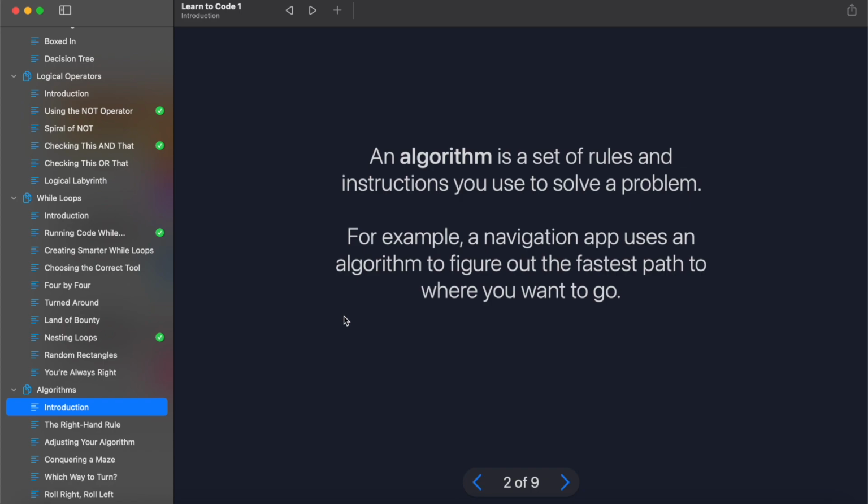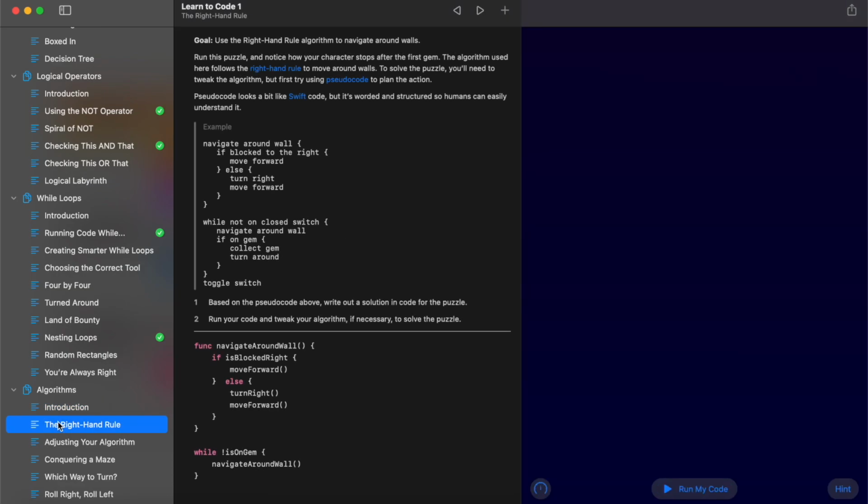So essentially, technically, we've been using algorithms all throughout Learn to Code. So we've been using algorithms to solve a number of different challenges throughout the Learn to Code course. So the final section really is a culmination of everything that we have learned during Learn to Code. So let's take a deeper look at algorithms by going to the first challenge, which is the right-hand rule.